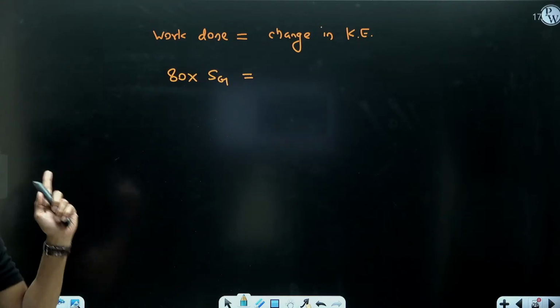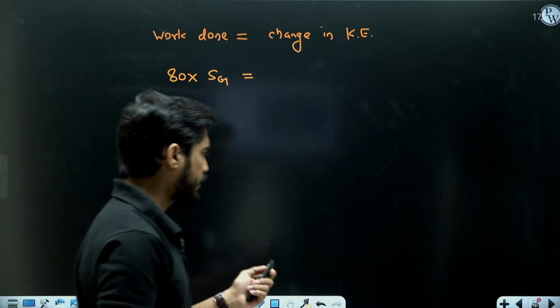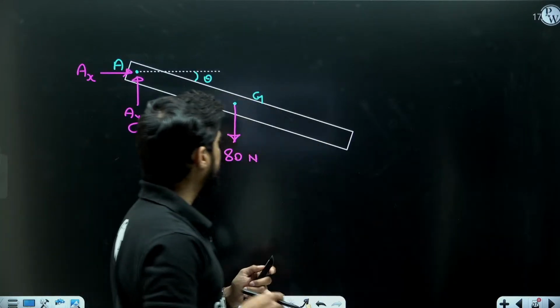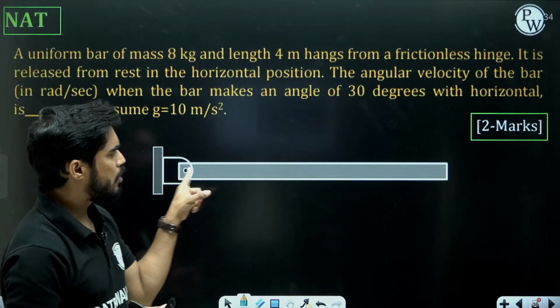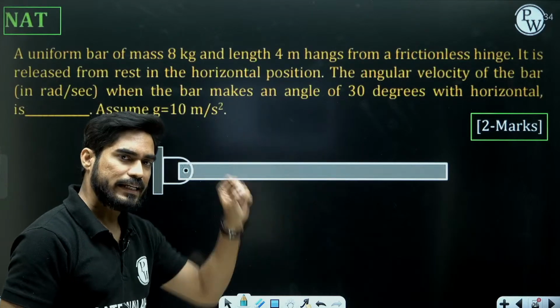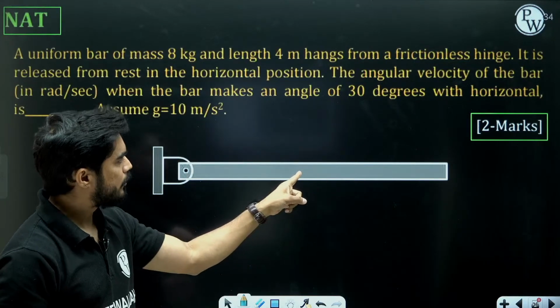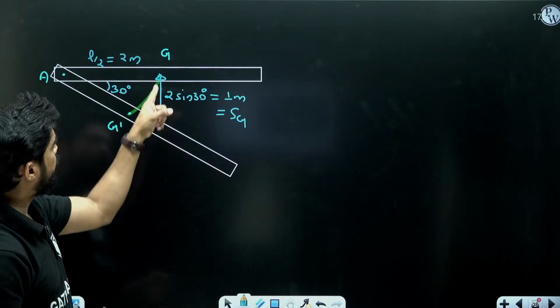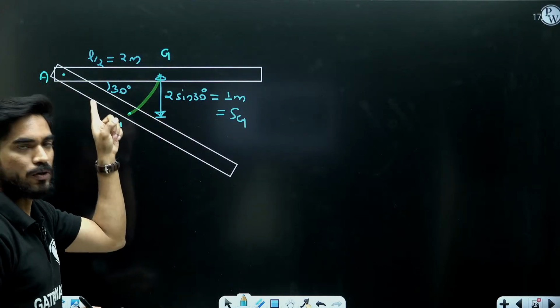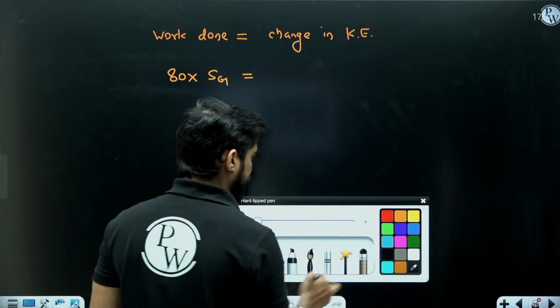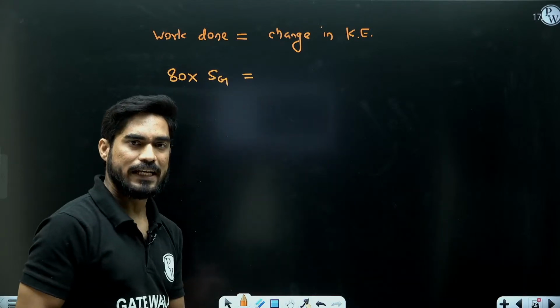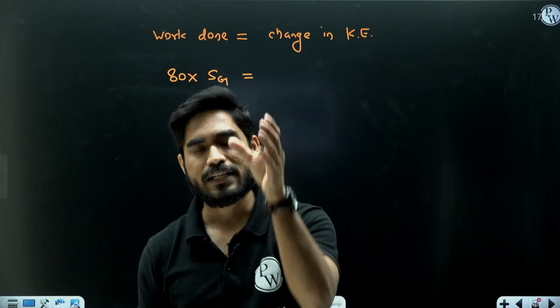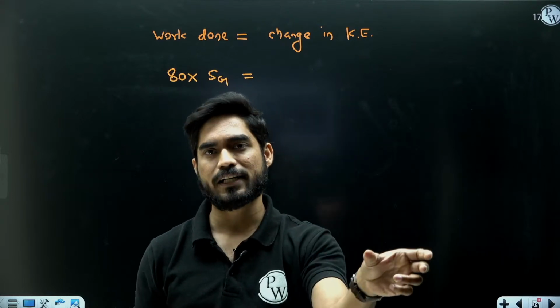Now, when we consider the change in kinetic energy, we have to write the equation of kinetic energy of this bar. We can either write the kinetic energy with respect to center of gravity or with respect to center of rotation. If I write with respect to center of gravity, I will have to consider the linear kinetic energy and rotational kinetic energy.